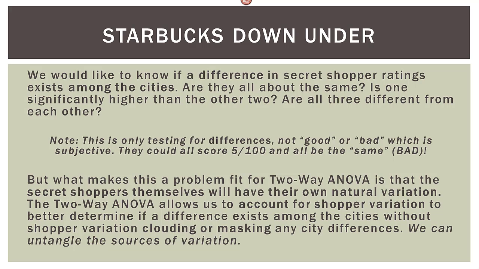You can think of it as we are untangling all of the sources of variation. So we are really interested in the differences between the cities. But since we're dealing with 6 secret shoppers, we have to account for the natural variation that exists among the shoppers themselves and sort of untangle that, sort of extract that out before we can really get down to looking at any differences that might exist between the cities.